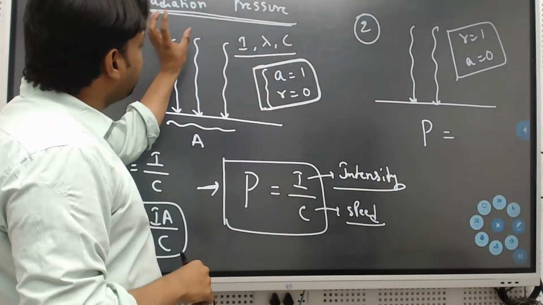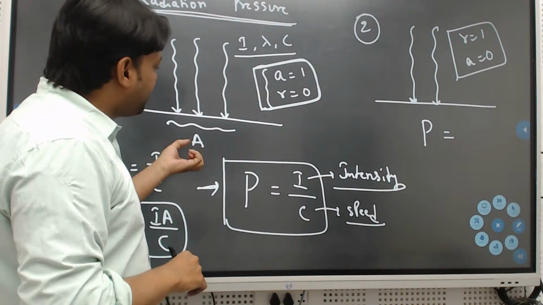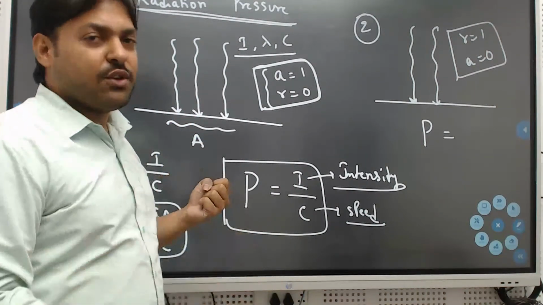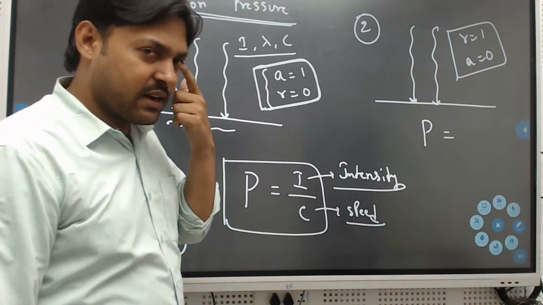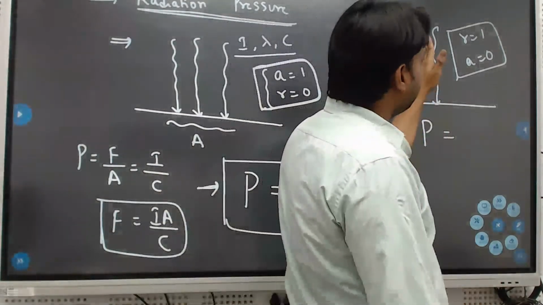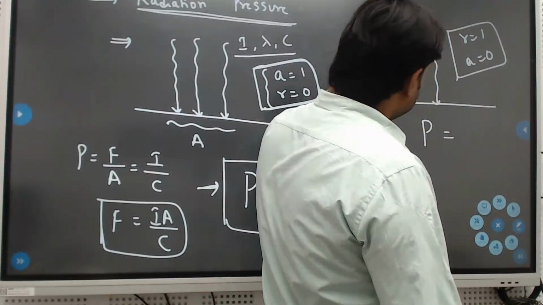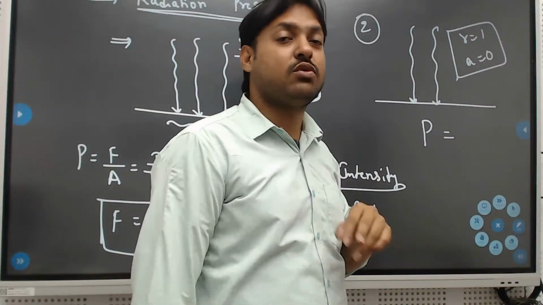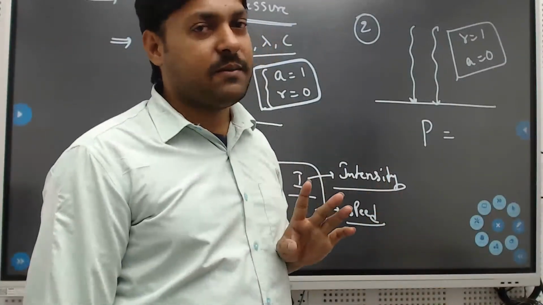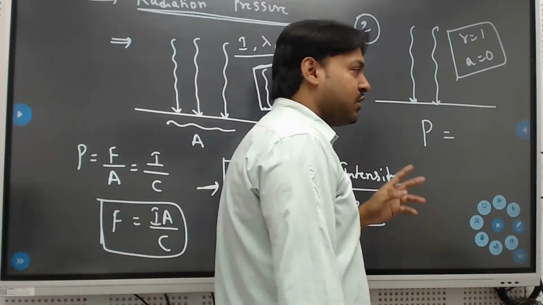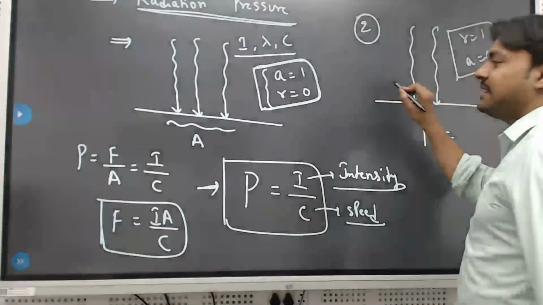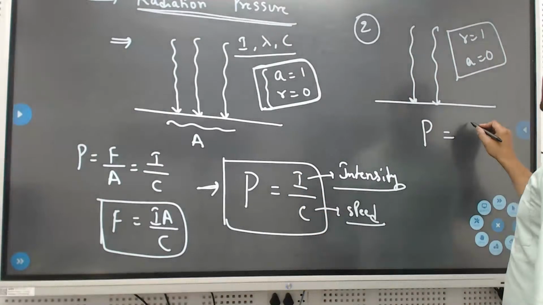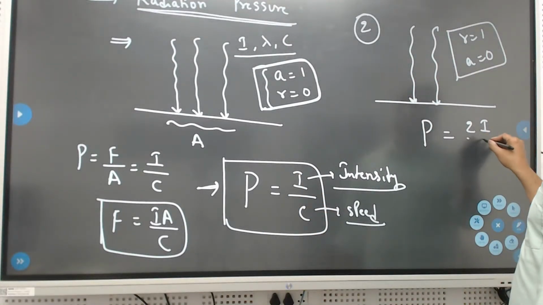Because whatever the photon's energy it got, that is absorbed by the surface. So the final momentum will be 0 and only the initial momentum will be there. But here it is reflecting, so the initial momentum will be there and the final momentum also will be there. So the change in momentum is 2 times h by lambda. So everywhere you will get that extra 2 if you solve. So if P equals I by C, here you will get 2I by C.